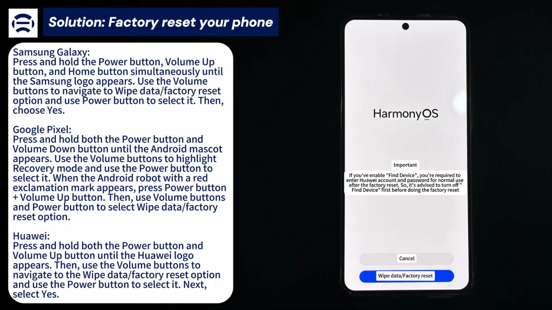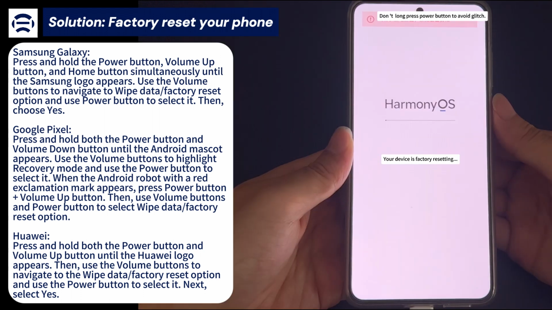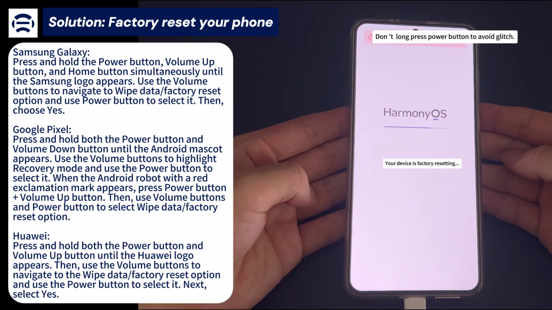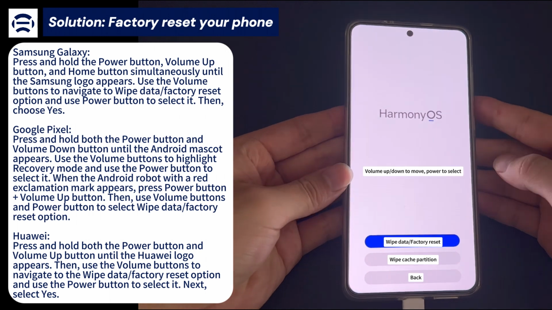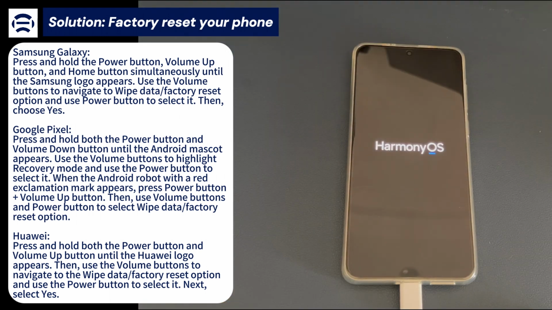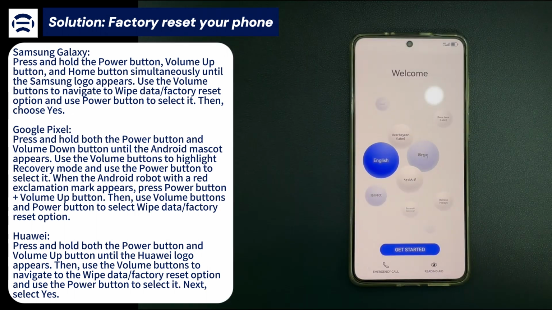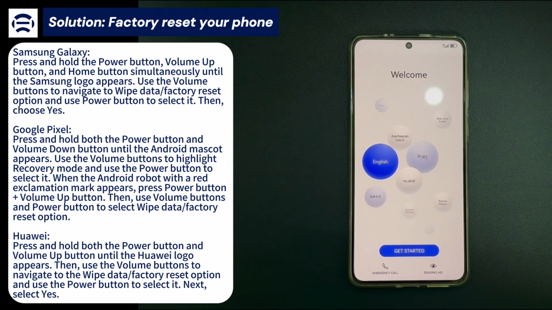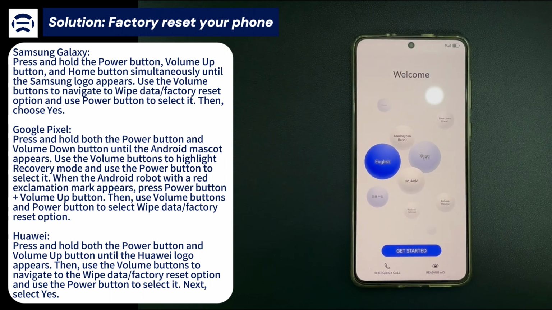If you're using a Huawei or Honor phone, press and hold the power button and volume up button simultaneously until the Huawei logo appears. Then, use the volume buttons to navigate to the wipe data, factory reset option and use the power button to select it. Next, select yes. Your Android phone will reboot and turn on by itself after the reset process is done.